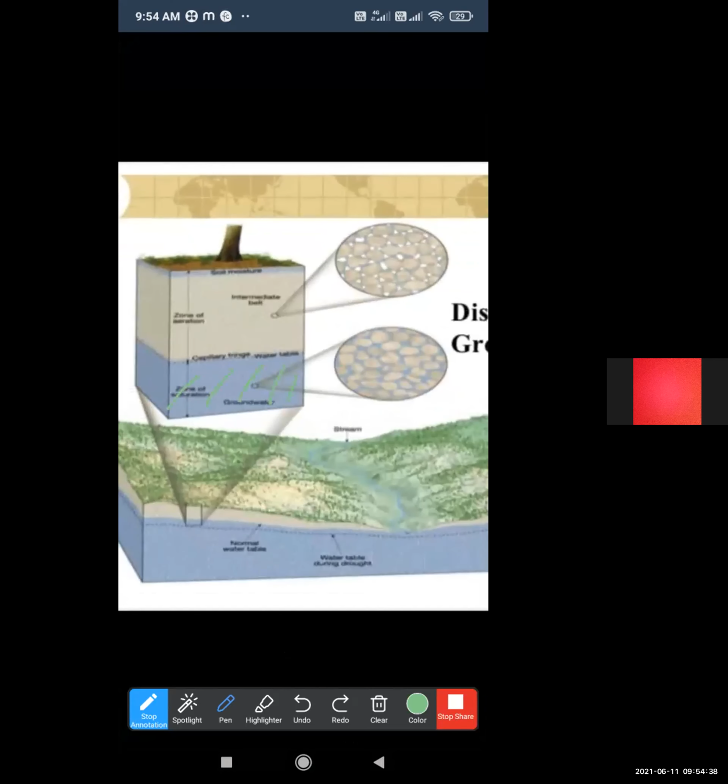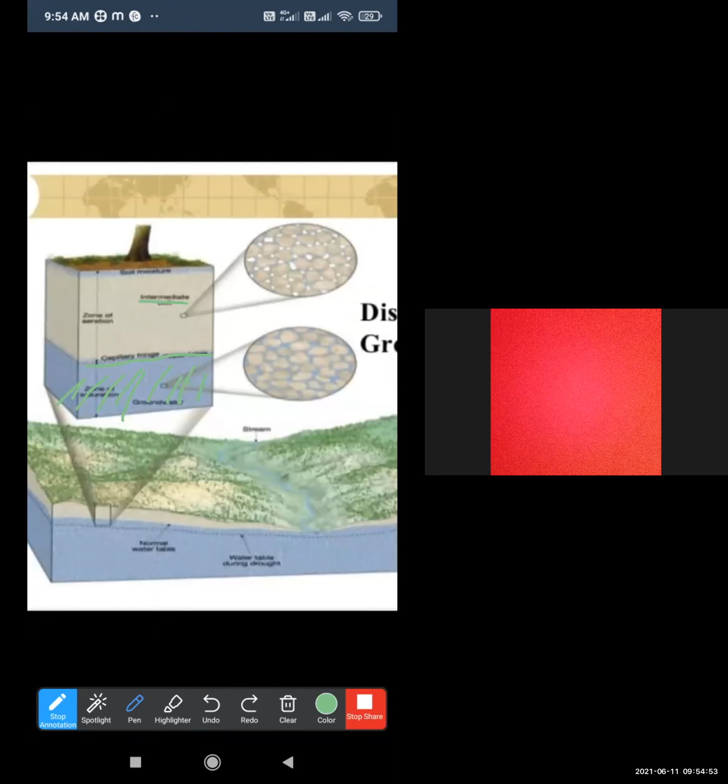This is the upper limit. Pores and rock cracks are present in the soil strata.